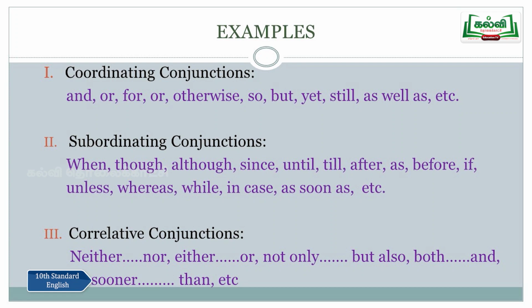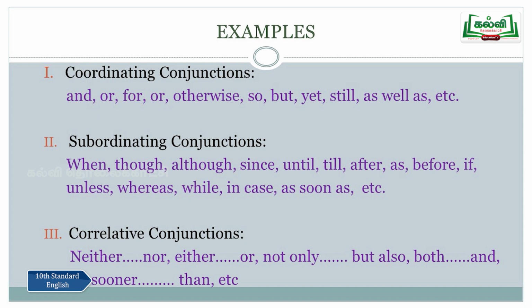I would like to give you some examples for each type of conjunction. Look at the screen, I read out. First one, coordinating conjunctions: and, or, for, otherwise, so, but, yet, still, as well as, etc. There are some other words also. The second one, subordinating conjunctions: when, though, although, since, until, till, after, as, before, if, unless, whereas, while, in case, as soon as, etc.